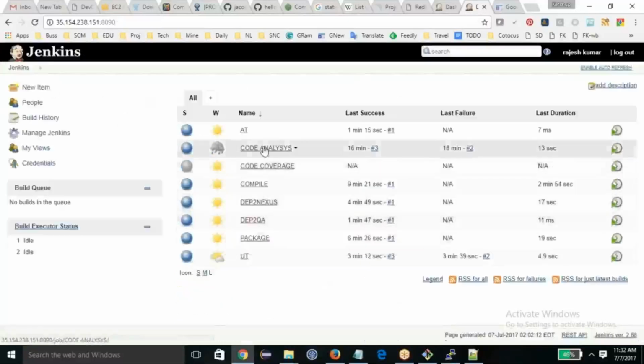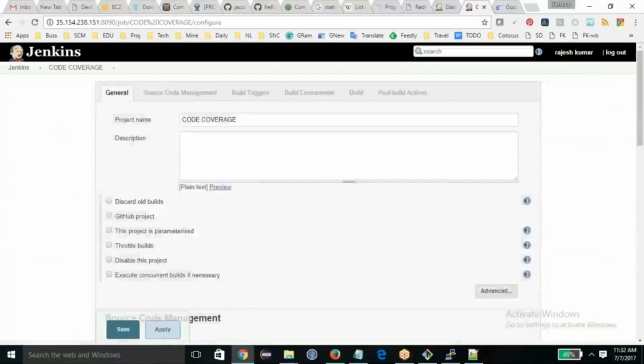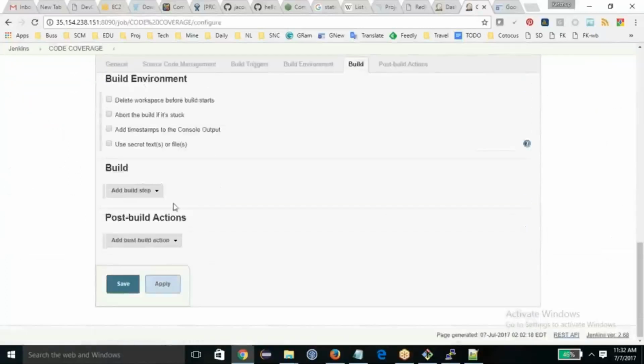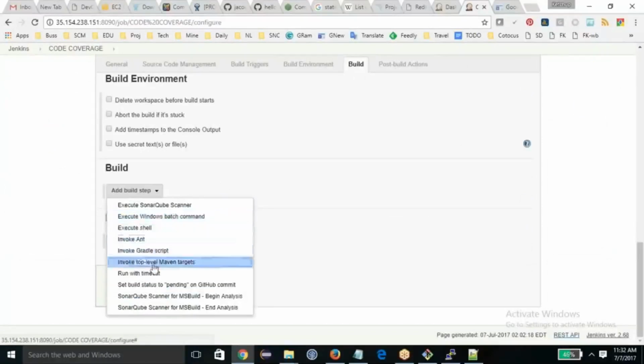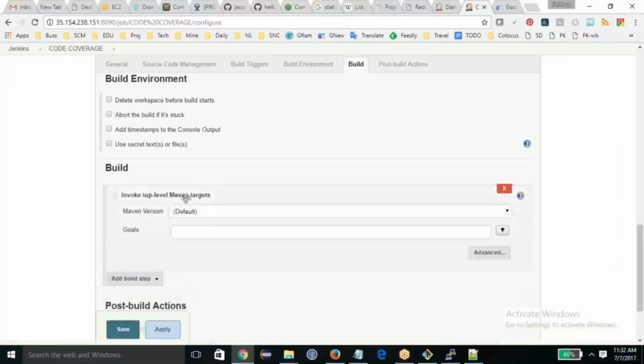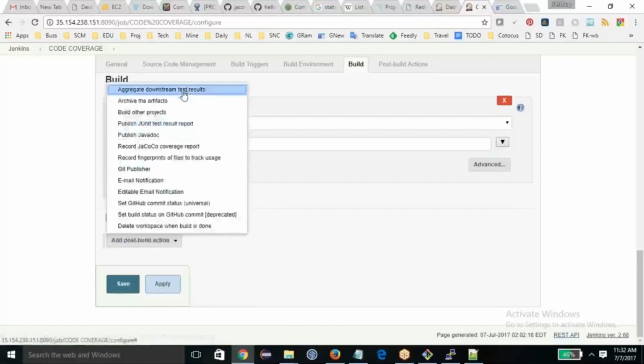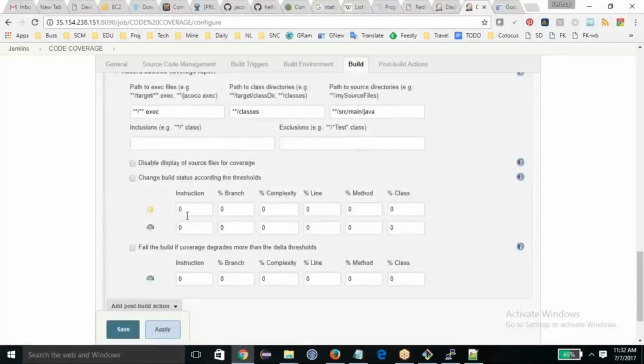I go to the code coverage, configure here. Coverage will be required after the test, so I have to verify, and then code coverage, I can see that here, record the code coverage.